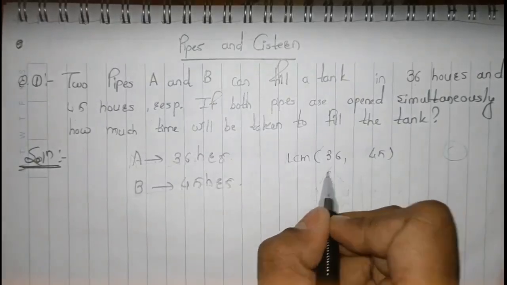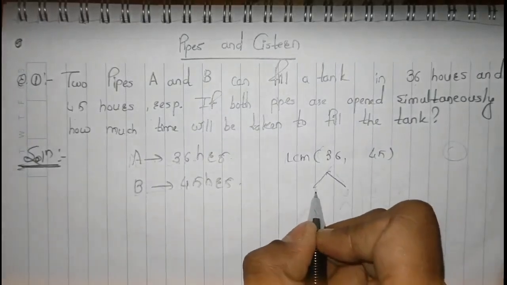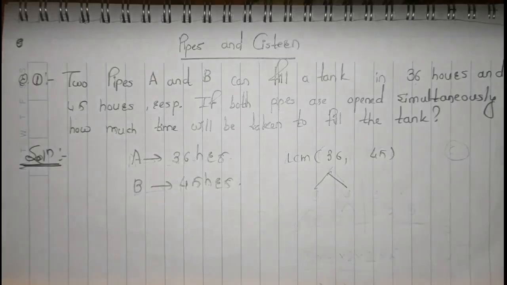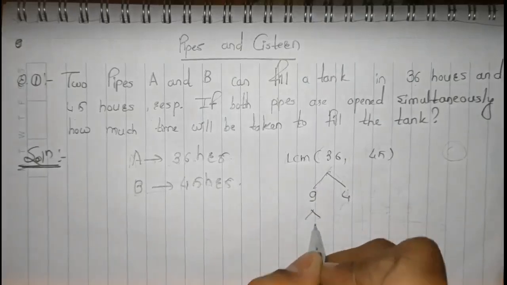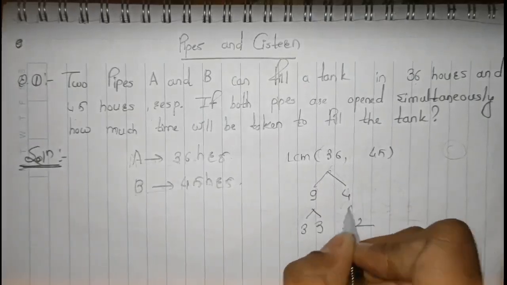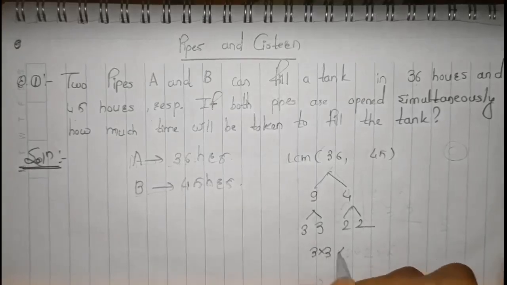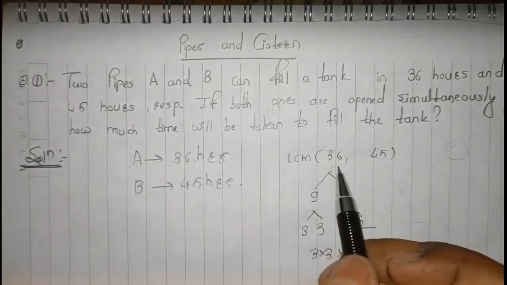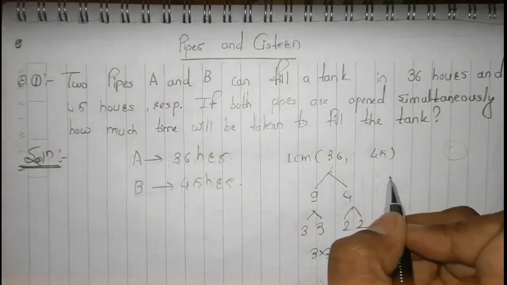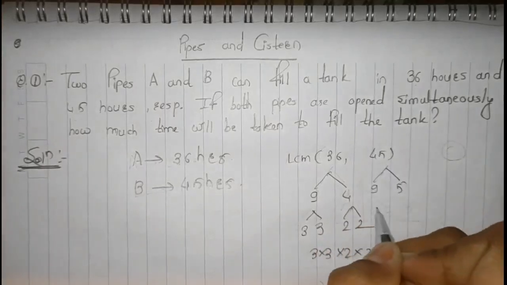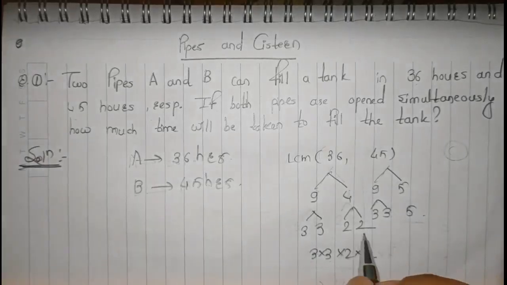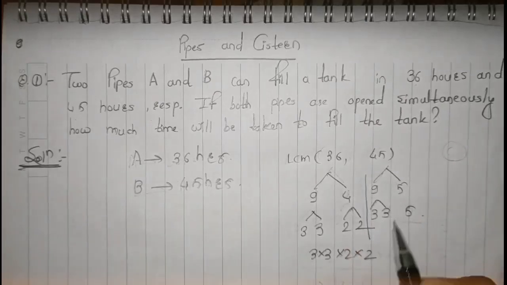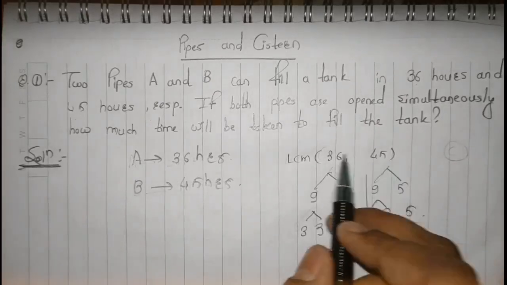Now how do you find this LCM? First of all, break these numbers down into their prime factors. So 36 is 9 into 4, that is 3, 3, 2, 2. Similarly for 45, it is 9 into 5, which is 3, 3, 5. So first try to find the common numbers between the factors of both numbers.